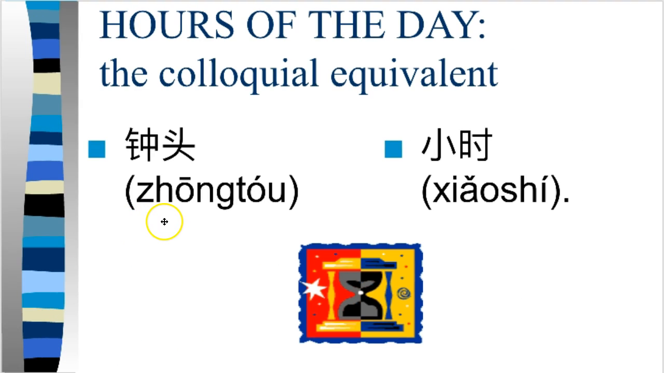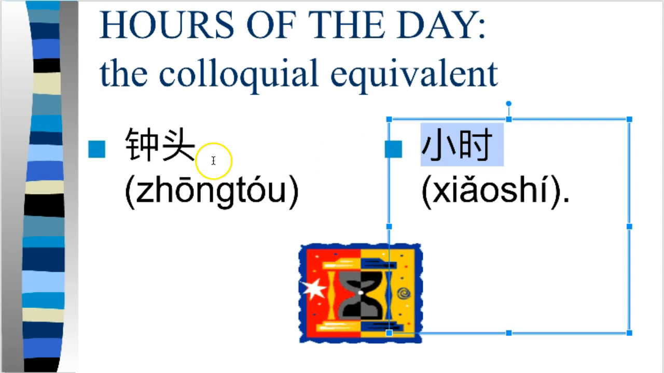Note that besides 钟头, which is the word for hour we're learning today, you can also say 小时. Right? Both of these are very commonly used. 钟头 is probably a little bit more colloquial. 钟头 and 小时 can both mean hours. So I can say, how long did you play ball today? 你今天打球打了多长时间? And I would say 我打了一个小时 or 两个小时 or 一个钟头两个钟头 etc.